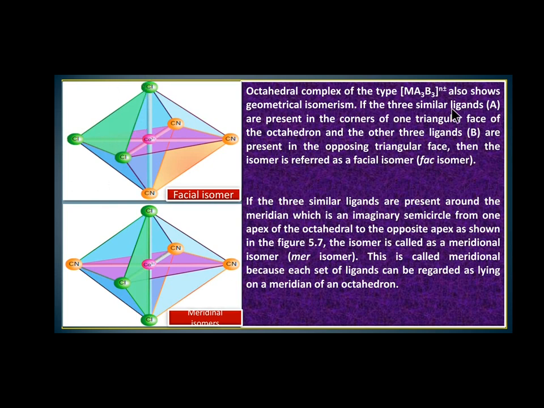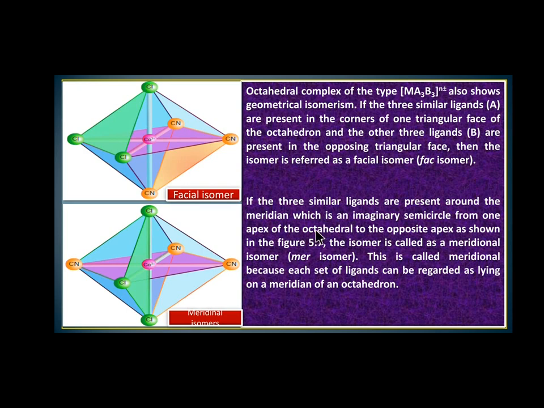If B is considered as CN, these ligands of B are present in the opposing triangular face. So these triangular faces are face to face. So this is an example of the facial isomer. It is the fac isomer.